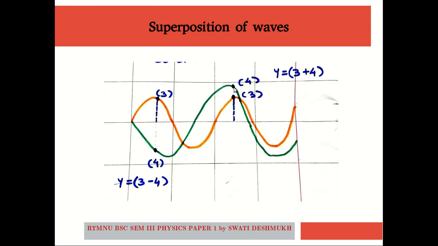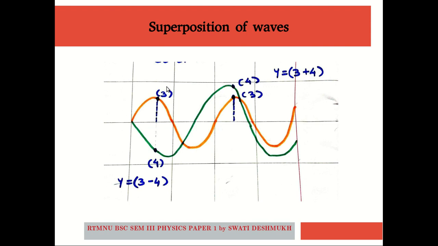If we consider a particular point, say this point, then as per the superposition of waves, the resultant wave is the algebraic sum of these two waves. That is, the resultant amplitude will be y equals 3 plus 4, that is, 7 at this particular point.